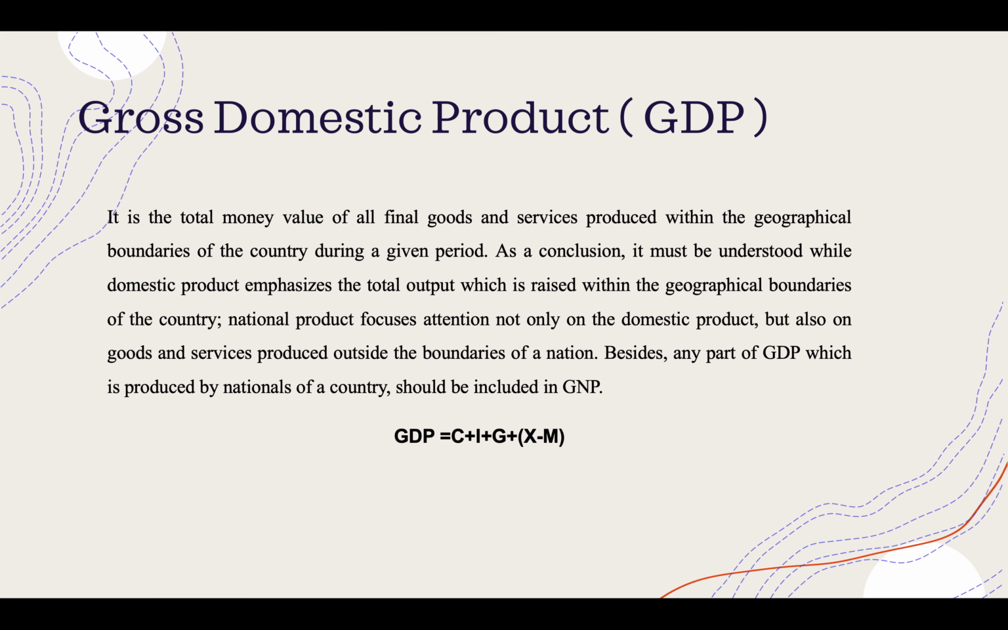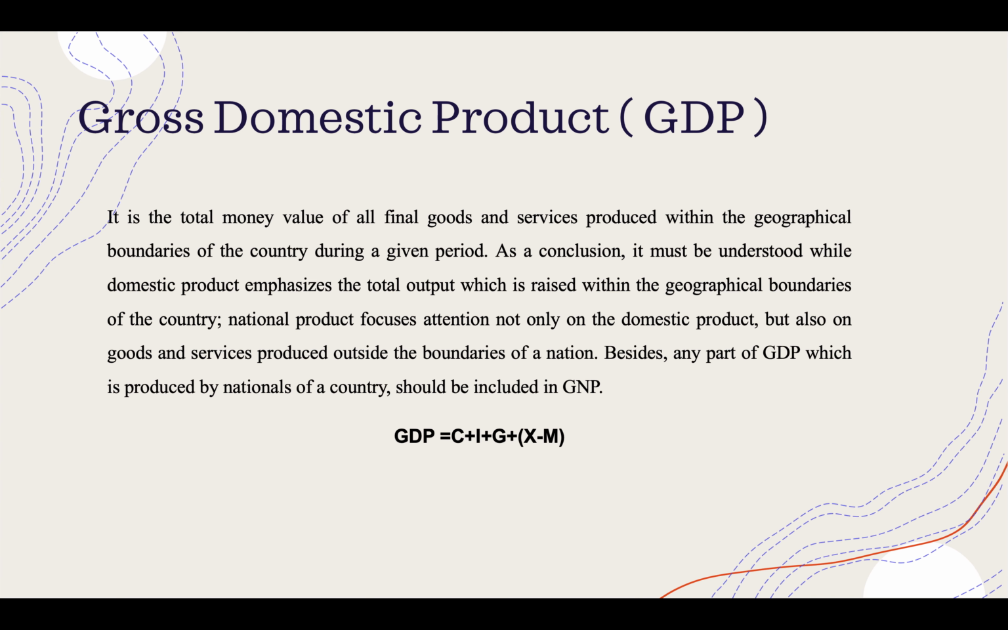Firstly, the gross domestic product. It is the total annual value of all final goods and services produced within the geographical boundaries of a particular country during a given period. As a conclusion, it must be understood that while domestic product emphasizes the total output which is raised within the geographical boundaries of a country, the national product focuses attention not only on domestic product but also on goods and services produced outside the boundaries of a nation. Besides, any part of GDP which is produced by nationals of a country should be included in GNP. That is another thing we'll be seeing in the next slide.